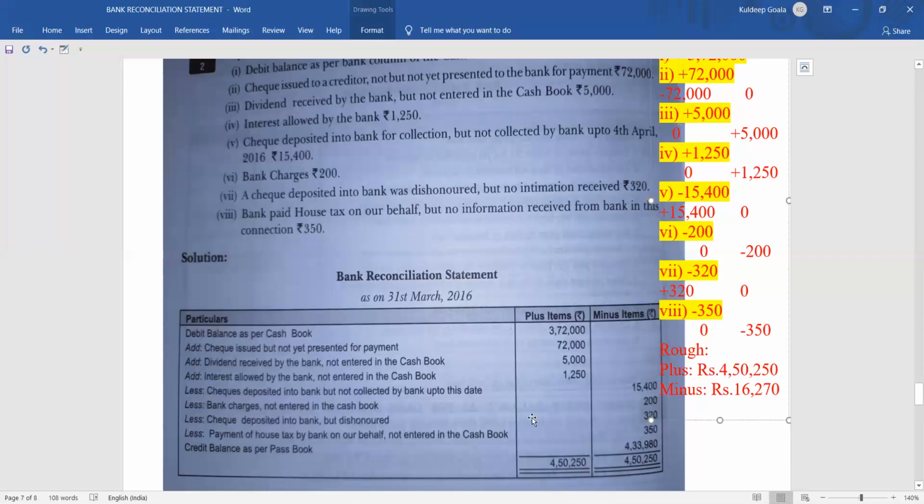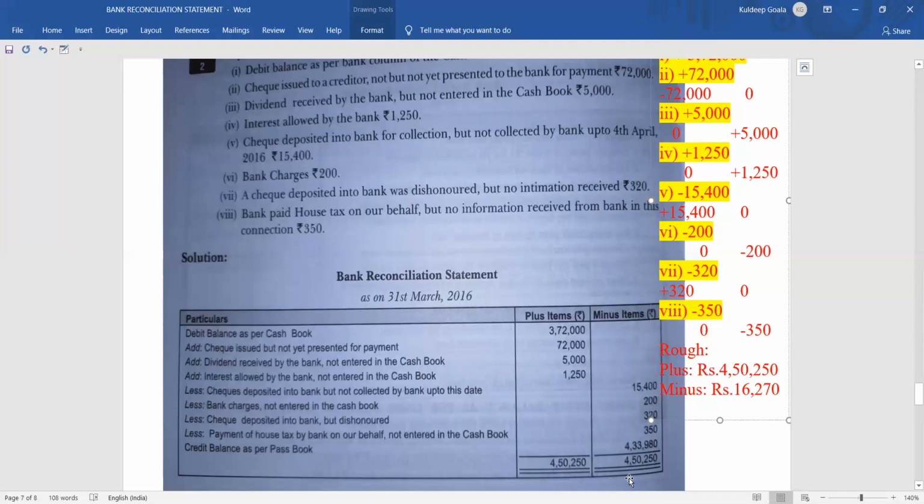So what will you write? You started with debit balance as per cash book, so it will end up with the credit balance as per passbook. Money in the passbook means credit balance. So that is why you will write credit balance as per passbook. How much? 4,33,980 rupees. So that is your answer, the favorable balance.